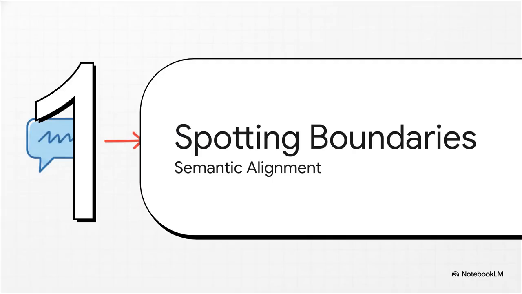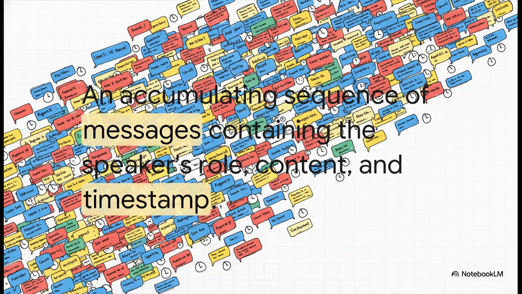Let's break that down. Section 3, spotting conversation boundaries. We'll start with boundary alignment, which is where the magic of converting messy logs into structured chunks really begins. Picture a massive, endless whiteboard completely covered in an unorganized, chaotic stream of user and assistant messages. That is your raw message buffer. Inside the system, it's just this accumulating sequence.